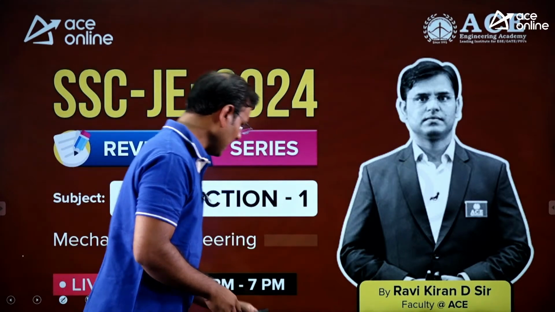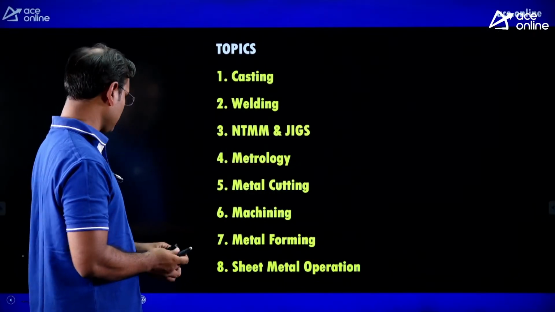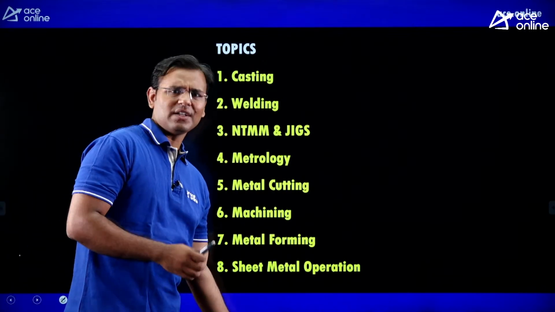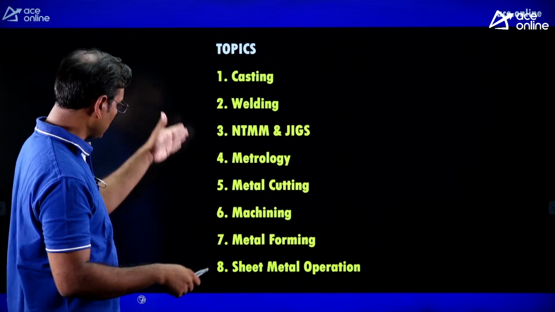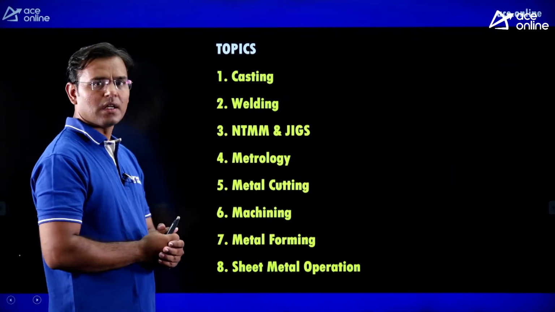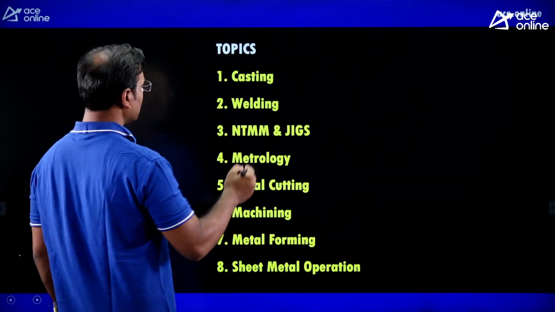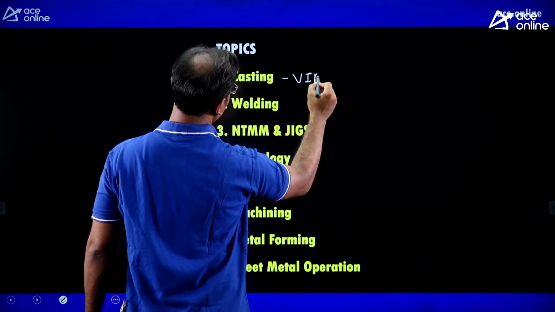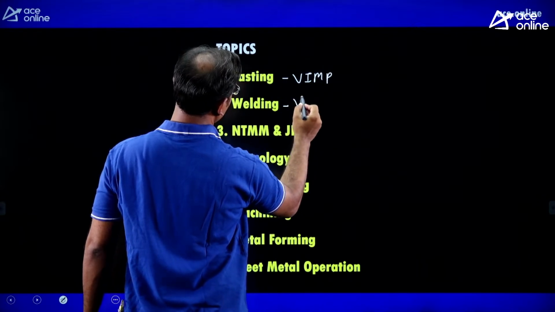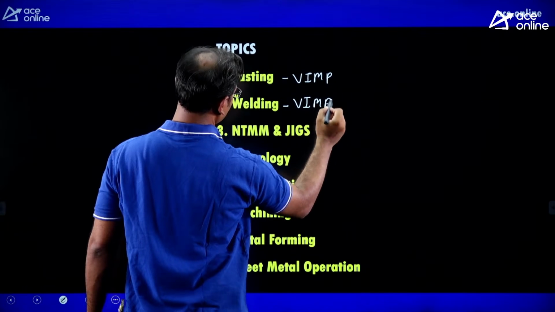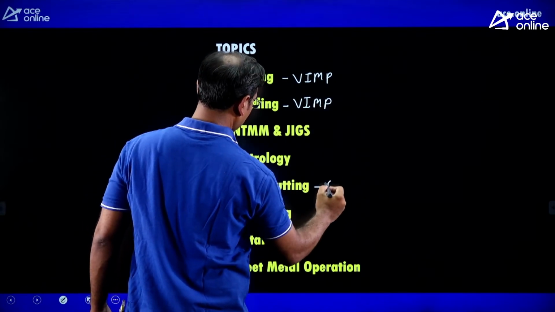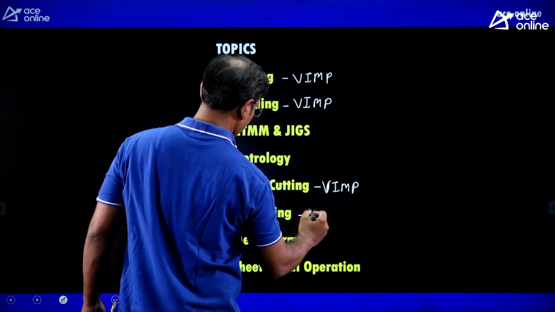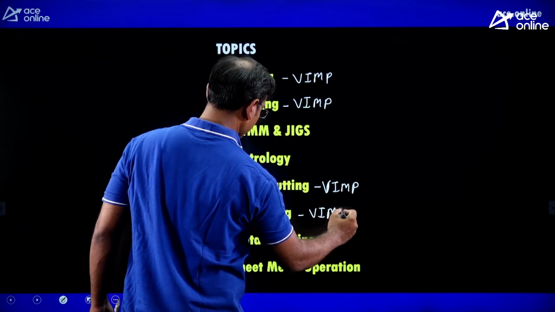Now just see the syllabus of the SSC exam first. This is the syllabus of the total production subject, and we converted the total syllabus into 8 chapters. Out of those 8 chapters, casting and welding are very important. Casting is very important, welding is also very important, then metal cutting is very important, and machining is also very important.